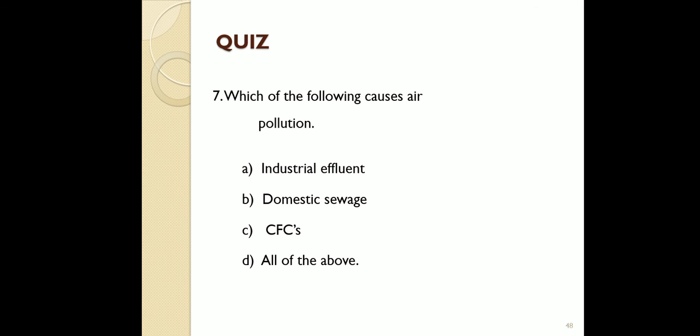So all of the above is the answer. But the answer is CFC, because industrial effluent and domestic sewage are present in the water only, while chlorofluorocarbons are present in the air. So CFC is the correct answer.